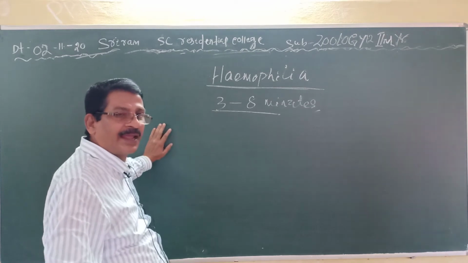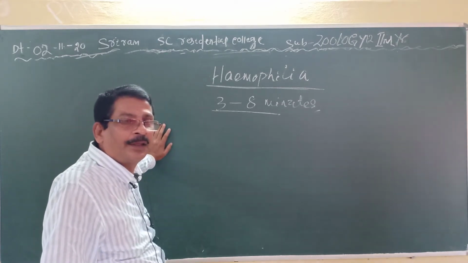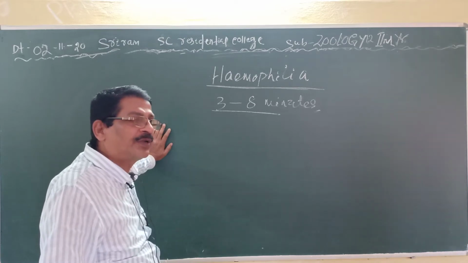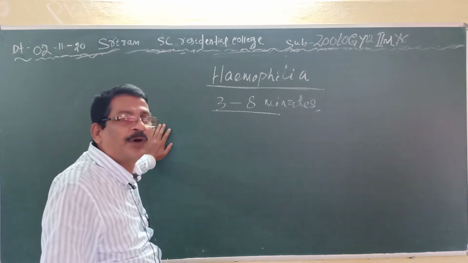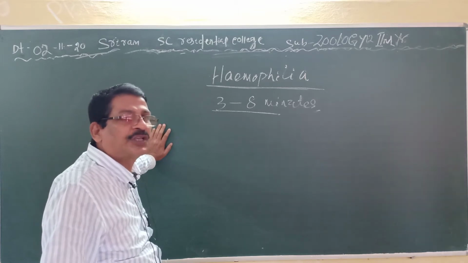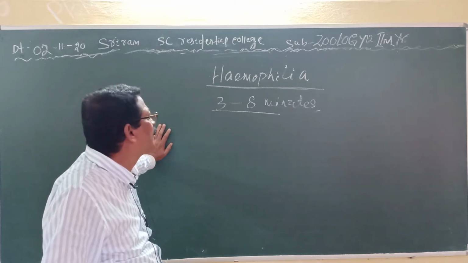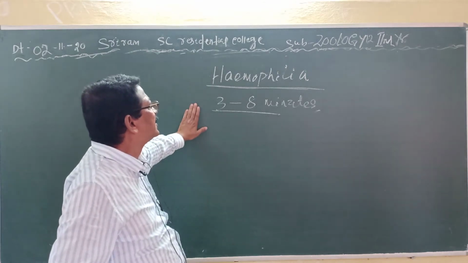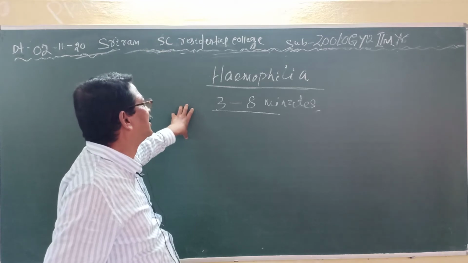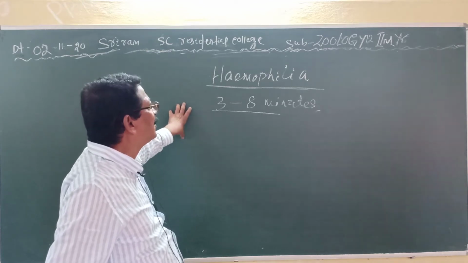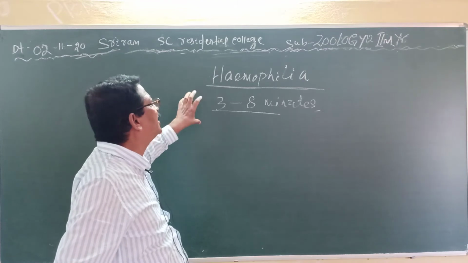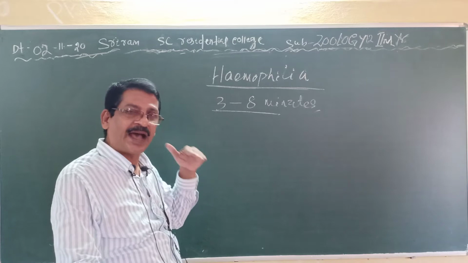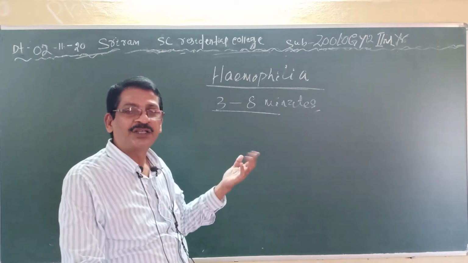He may die by a small injury because of the bleeding. If there is a small injury, the blood does not stop, the blood keeps flowing, and he may die. So hemophilia is a genetical disorder where the blood is not clotted within the stipulated time. So the patient may die from a small injury.